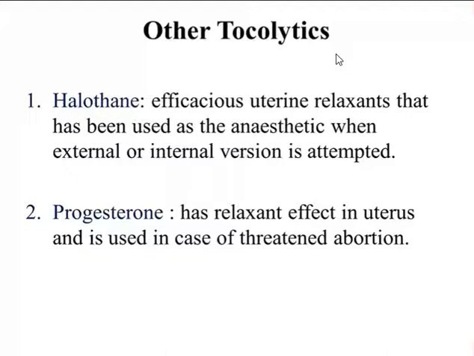So there may be a threat to the patient, and in such a case we can give progesterone so that the uterine muscles will be relaxed and bleeding will be stopped. So these are the other tocolytics that can be used during the contraction of the uterus.